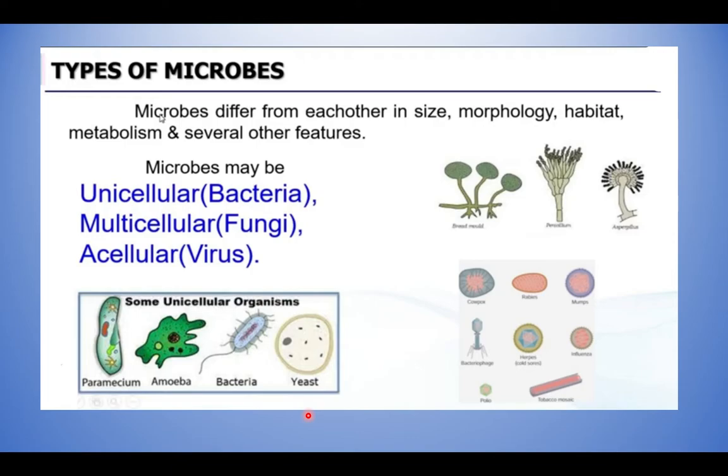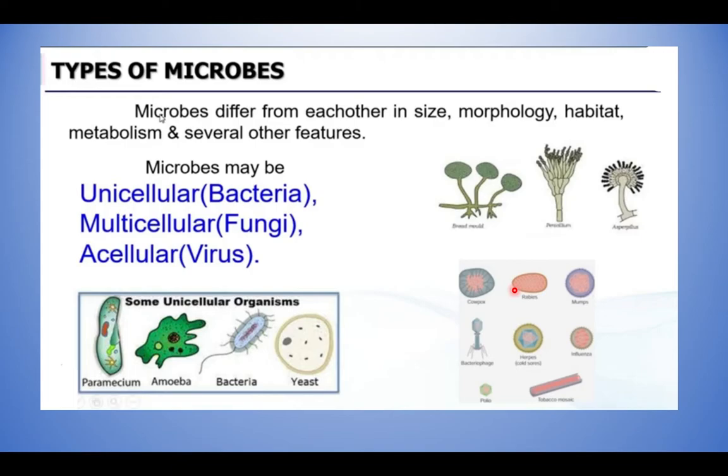Nothing but a form, a shape or a structure of the organism. We say it is morphology. And habitat means, just now I told you, where it's living, or metabolism, the normal working condition of the body. Okay, or even some other features decide what kind of organism it is, what kind of microbe it is.